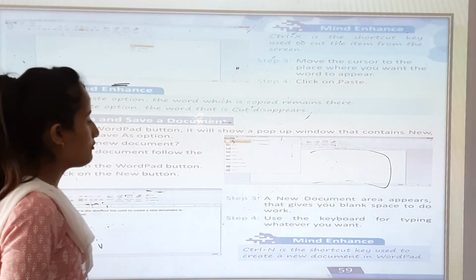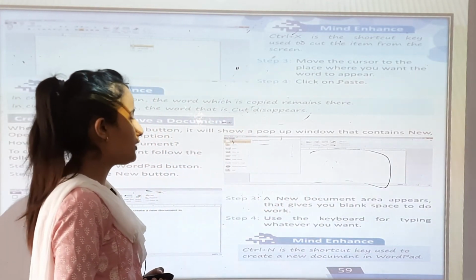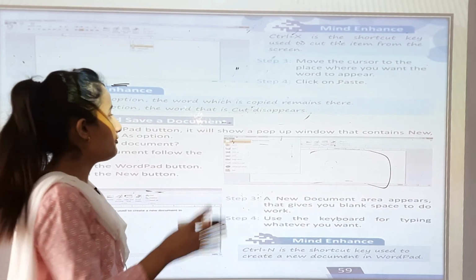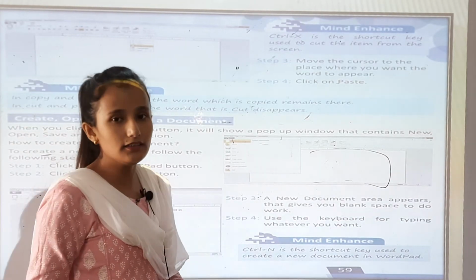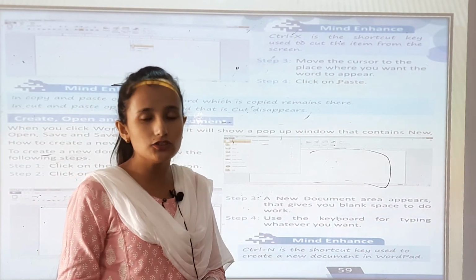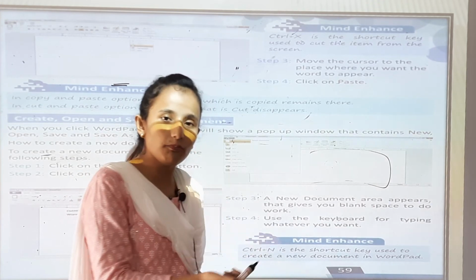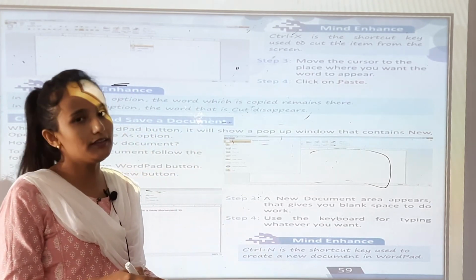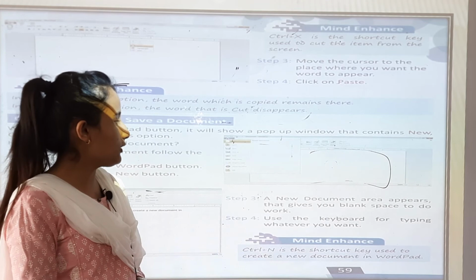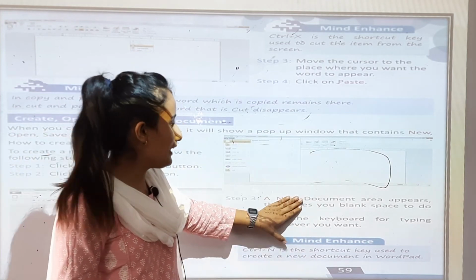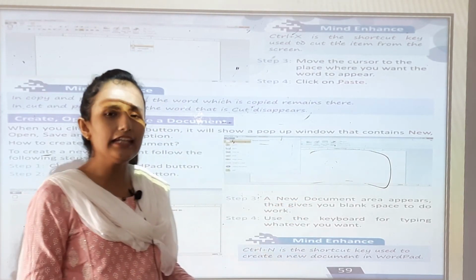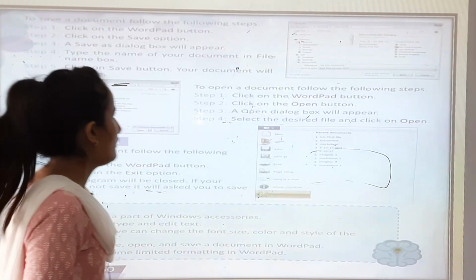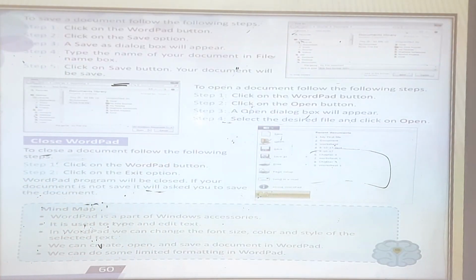Okay. Now step 4, use the keyboard for typing whatever you want. So first, if you want to write something new, where will you go? Wordpad. After that, click the New button, it will appear on your screen and then you can write anything you want. Now to save a document, follow the following steps.